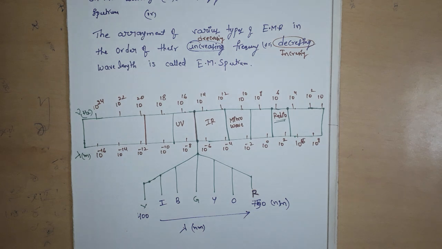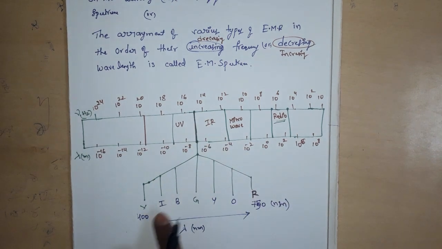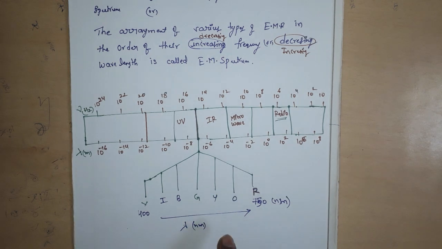So next one, this small portion around 10 to the power 15 Hz is called visible light. This region of radiation is known as visible light or visible radiation. Only this light can our eyes see, and special instruments are required to detect non-visible radiations. So this is the electromagnetic spectrum.